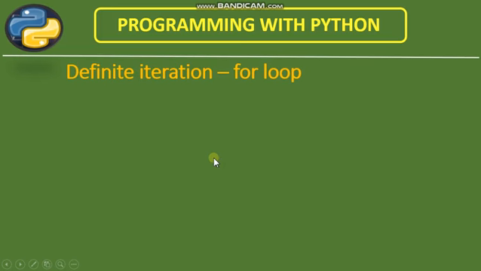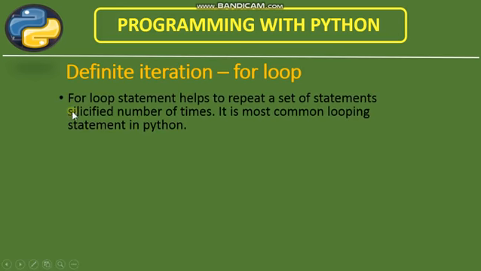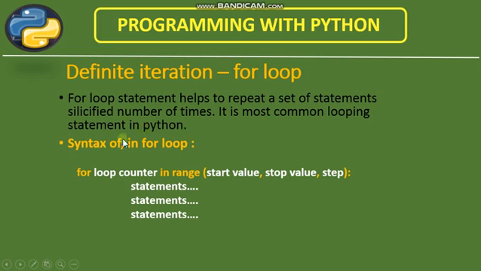Here is the most common looping statement, the for loop. It is basically used for definite iterations. The for loop statement helps to repeat a set of statements a specified number of times. It is the most common looping statement in Python. Syntax we can see here.